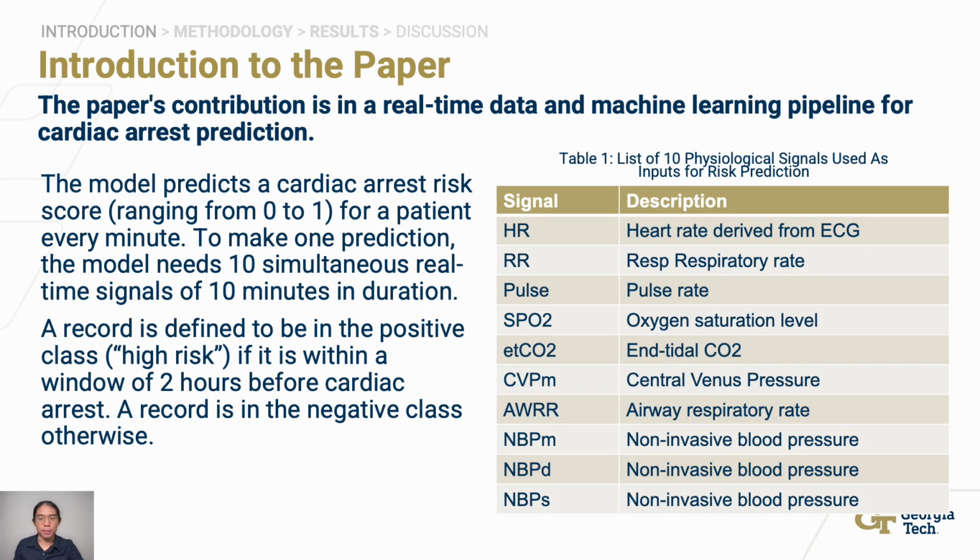Next, let's talk about the model used in the paper. The model predicts a cardiac arrest risk score that ranges from 0 to 1 for a patient every minute. To make a prediction, the model needs 10 simultaneous real-time signals of 10 minutes in duration.